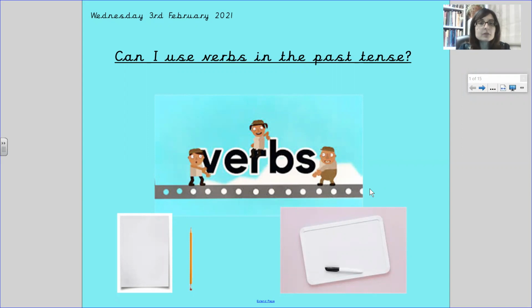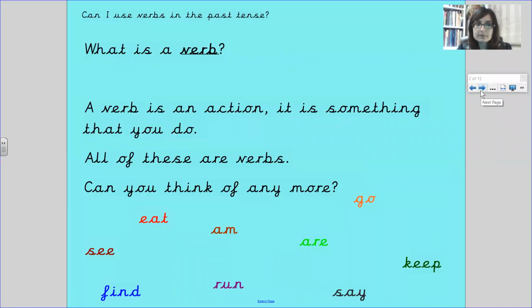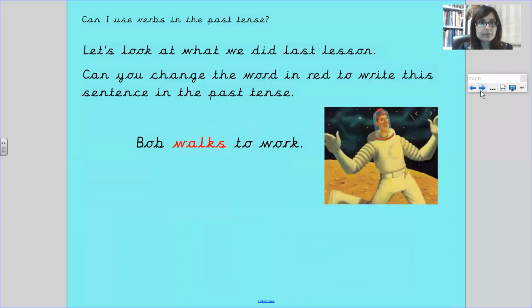This week we are going to continue looking at verbs, and we're going to look at verbs in the past tense. What is a verb? Just a reminder, a verb is an action. It's something that you can do, and all of these below are verbs: eat, see, find, am, are, keep, and say. And there are many more.